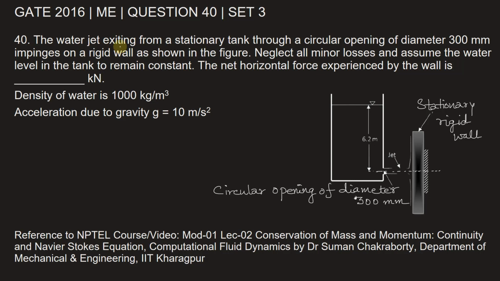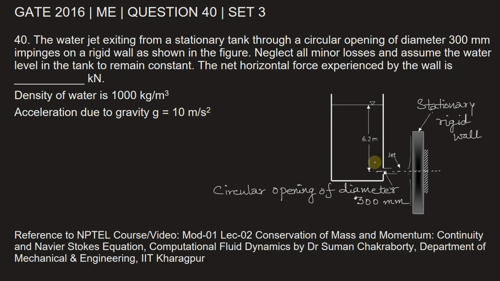The water jet exiting from a stationary tank through a circular opening of diameter 300 mm impinges on a rigid wall as shown in the figure. Neglect all minor losses and assume that the water level in the tank remains constant. The net horizontal force experienced by the wall is? Also, the density of water is 1000 kg per meter cube and the acceleration due to gravity is 10 meter per second square. These we have to assume.